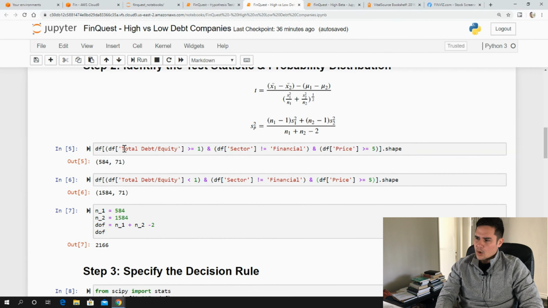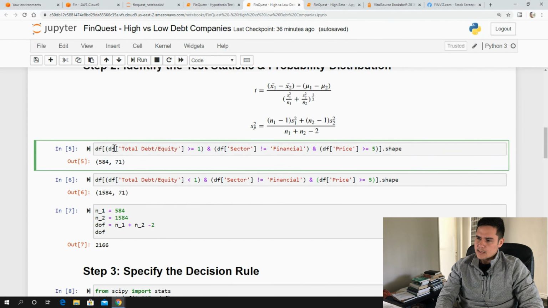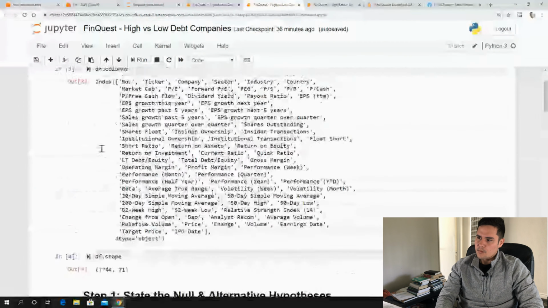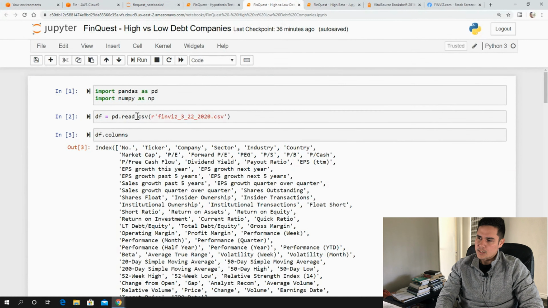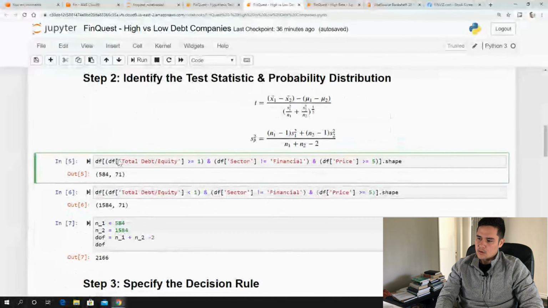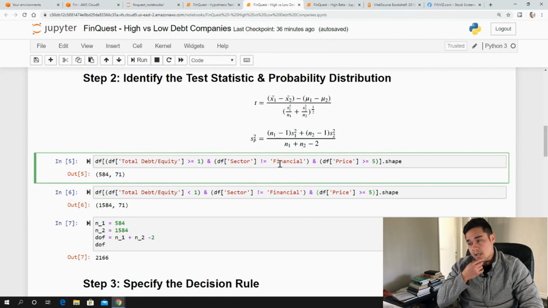And what I'm going to do is take our data frame. Remember, we created a data frame from our read CSV function. It's called df. And I'm going to look at the total debt to equity ratio greater than 1. I'm also going to exclude financials because financials usually have high debt in general, and that may skew the data. I also don't want to skew the data by looking at companies that have a price less than $5.